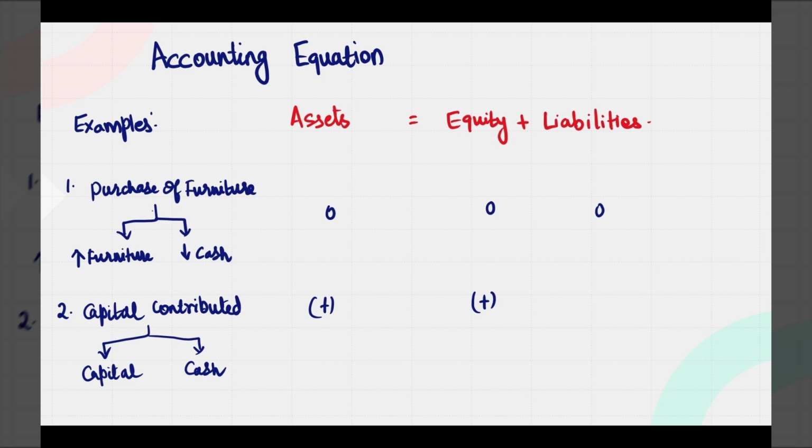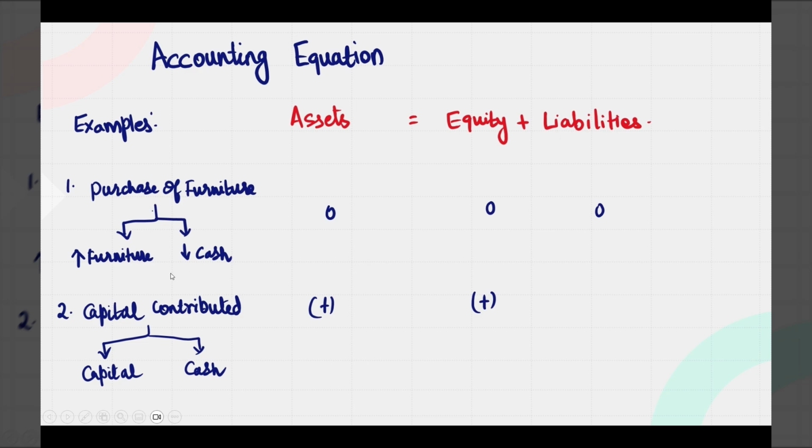Now let us see. First one is purchase of furniture. What happens in case of purchase of furniture? Furniture comes into the business, so there is an increase in the furniture value and it is paid by cash, so cash reduces. When you see in this example, there is an increase in furniture which is an asset, and a decrease of cash which is again an asset, so there is no impact on the asset side, hence you won't see any impact on the equity and the liabilities.